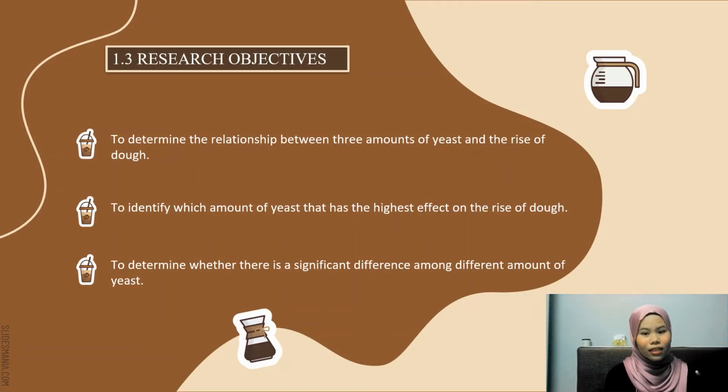Next, we have the research objectives. For our experiment, we have 3 objectives. First, to determine the relationship between 3 amounts of yeast and the rise of dough. Second, to identify which amount of yeast has the highest effect on the rise of dough. And the last objective, to determine whether there is a significant difference among different amounts of yeast.